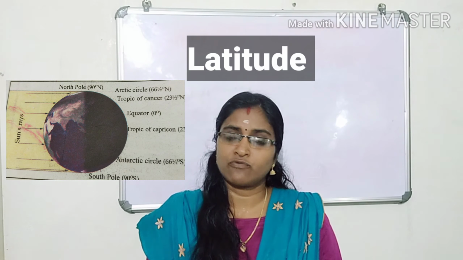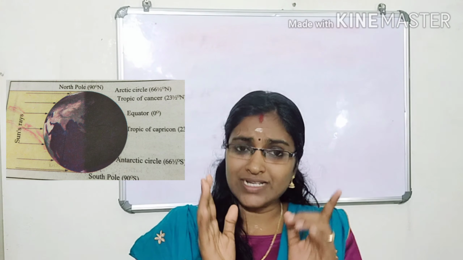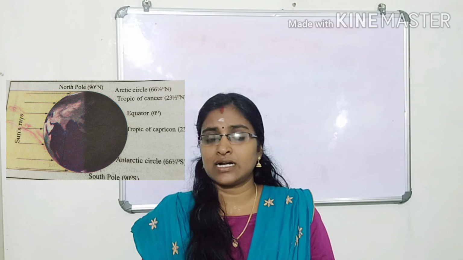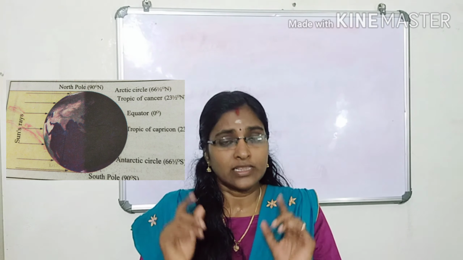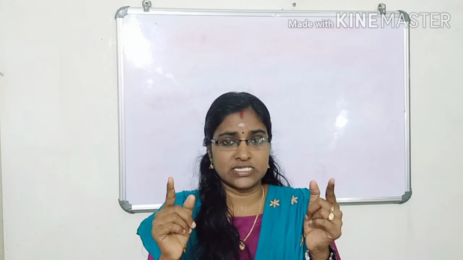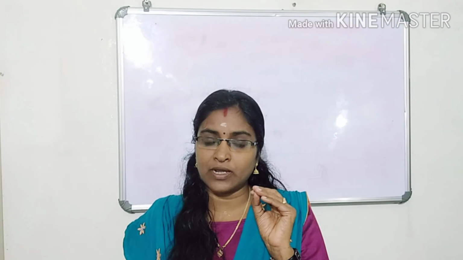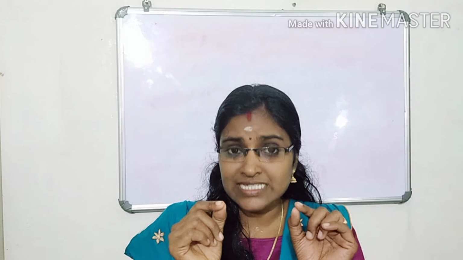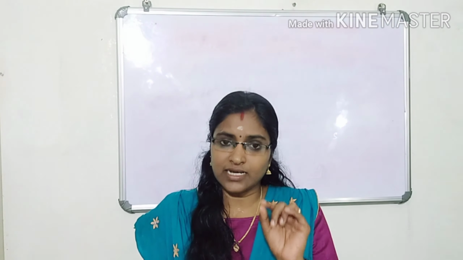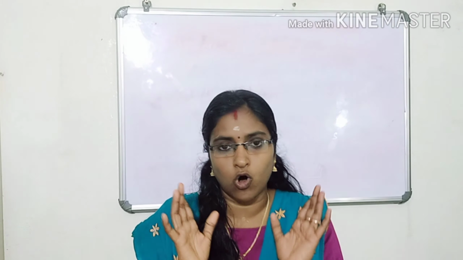From this topic, we want to understand that the equatorial region receives more sunlight, that means more temperature, than higher latitude regions. Higher latitude regions means Tropic of Cancer, Tropic of Capricorn, Arctic Circle, Antarctic Circle, etc. They receive less sunlight because inclined rays have to reach those regions. That's why temperature is low there. Equatorial region temperature is more.